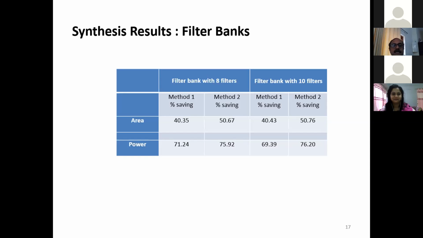As far as power is concerned, for the first filter bank using method 1, it is 71.24, and for method 2, it is 75.92. Using a filter bank of 10 filters, the percentage saving in power is 69.39, and it is 76.20 in the case of method 2.